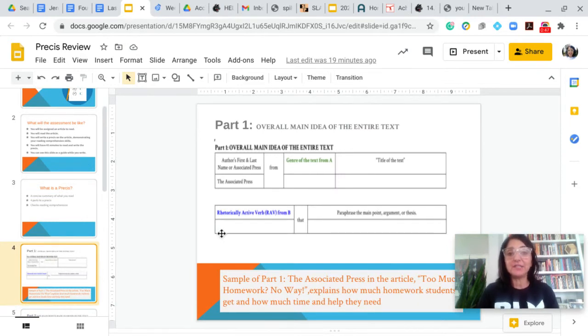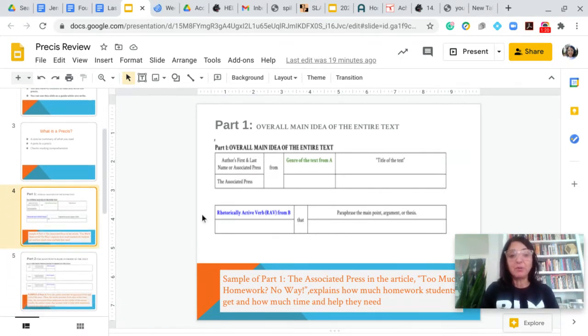Part 1 of the Precis is the overall main idea of the entire text. So here we have a sample of what the structure of that sentence looks like. You would write the author's name, the Associated Press, from the article, then you write the title of the article, and is doing what? Are they contrasting, arguing, explaining that what? Overall, what is the whole thing about?